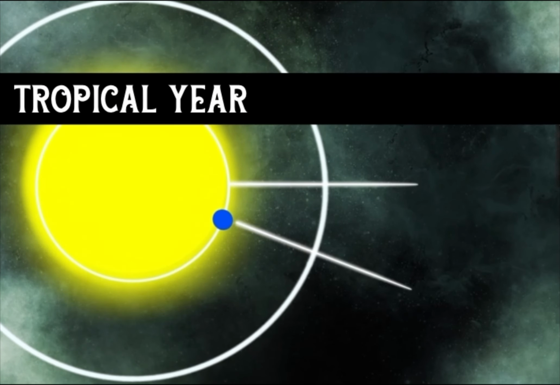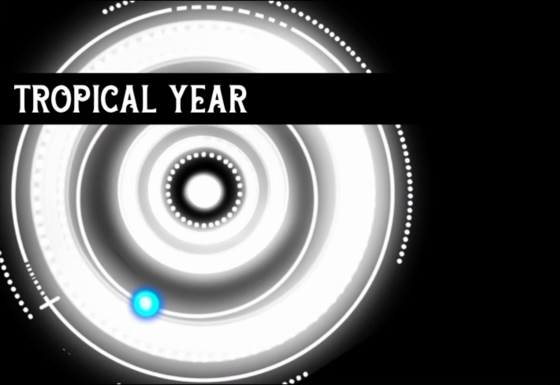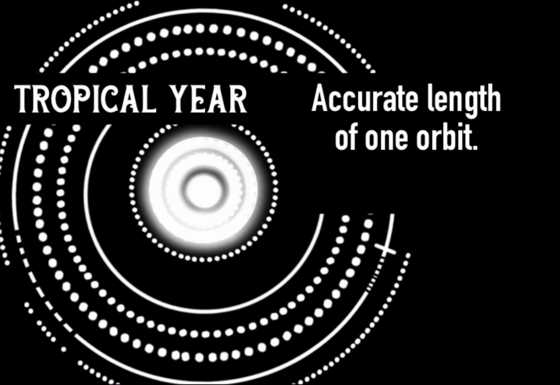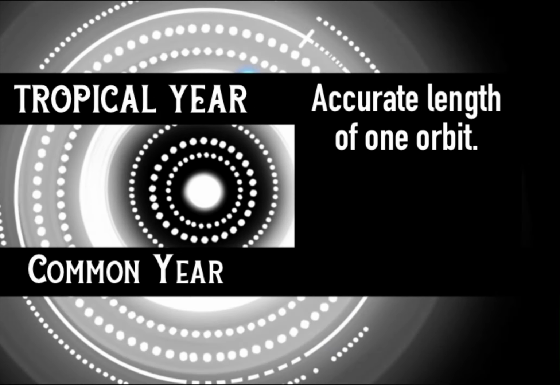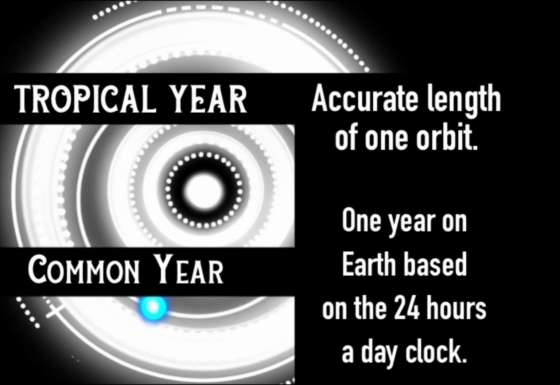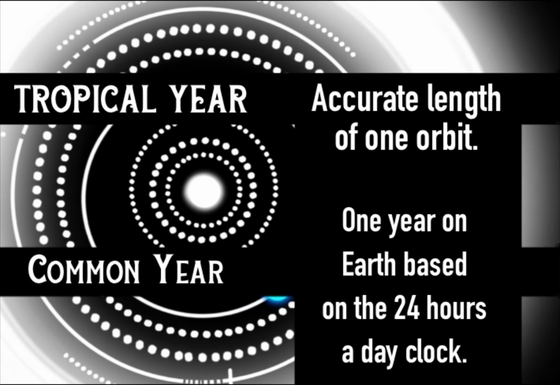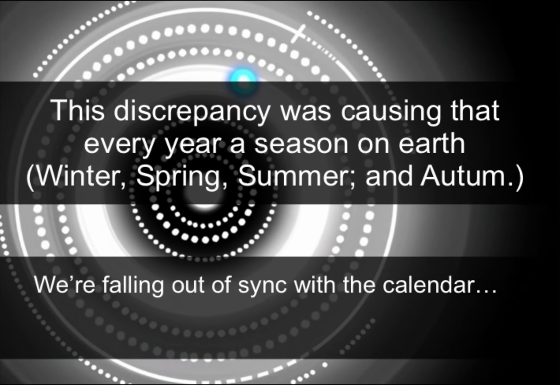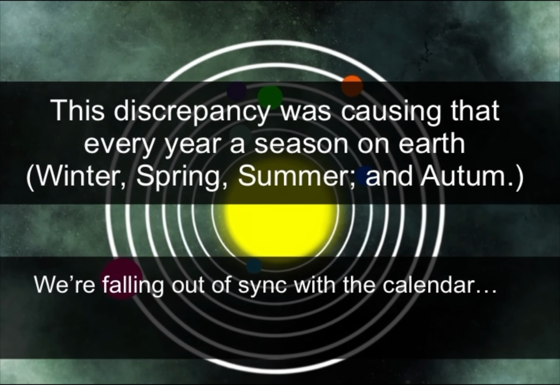Today we call this a tropical year. A tropical year is the accurate length of an orbit. A common year is 1 year on Earth, based on the 24 hours per day clock. This discrepancy was causing that every year the seasons on Earth such as winter, spring, summer, and autumn were falling out of sync with the calendar.